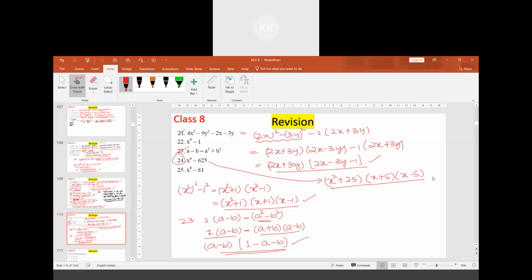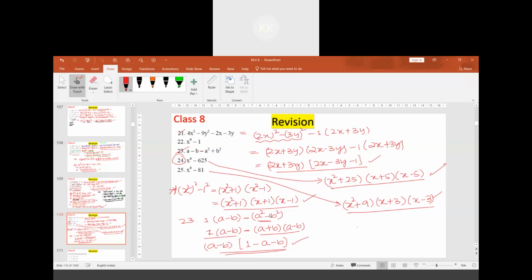Okay, sir. I want you to tell this question also directly. Sir, can you tell? x square plus 9, sir. x square minus 9, x plus 3, x minus 3. Very good. If you solve, you will be getting x plus 3, x minus 3. Try it out. I have used basically this way of solving. It can be expressed like this. The same concept I have used.